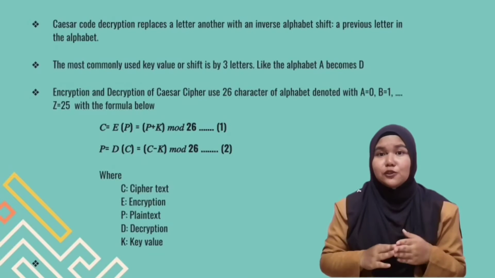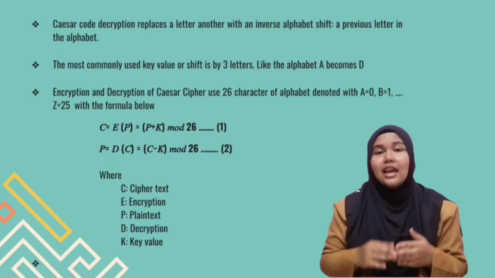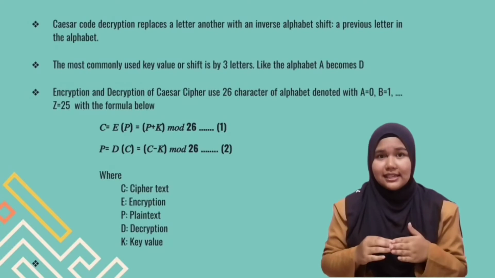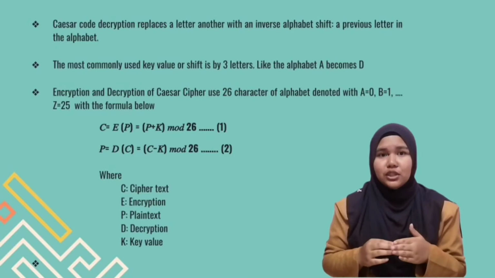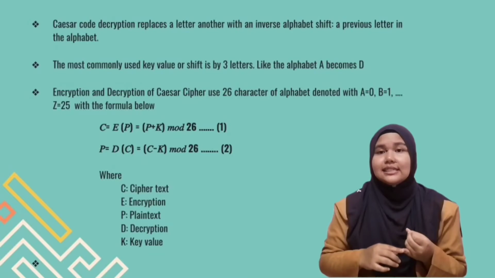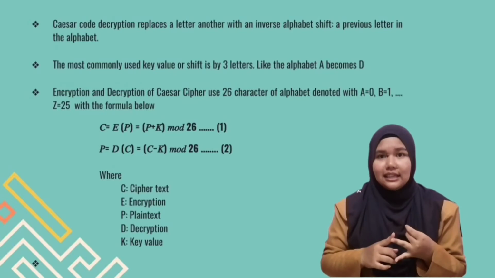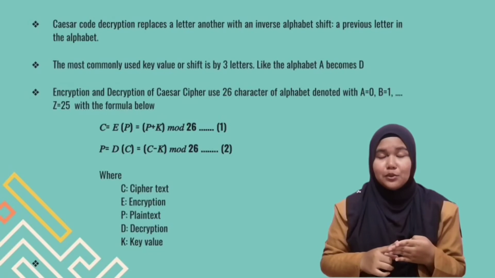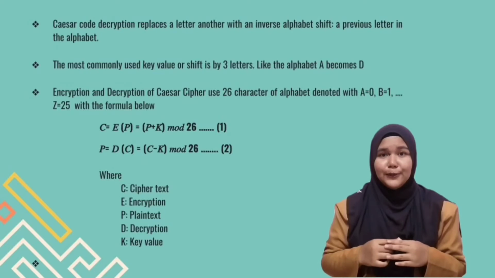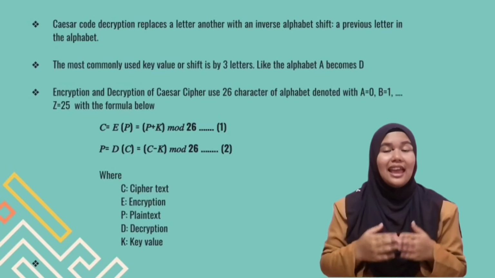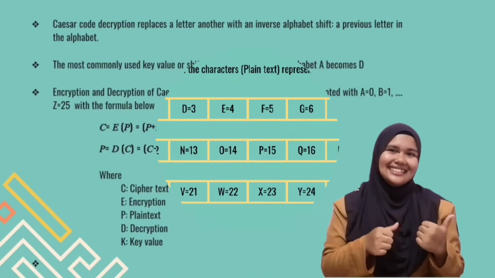The formula used for encryption is E(P) equal to P plus K modulo 26, and for decryption D(C) equal to C minus K modulo 26, where C is ciphertext, E is encryption, P is plaintext, D is decryption, and K is the key value. So to see an example of this encryption and decryption, let's see.